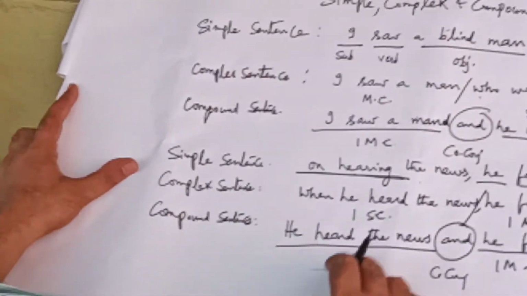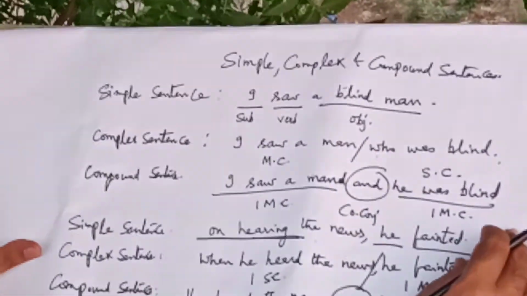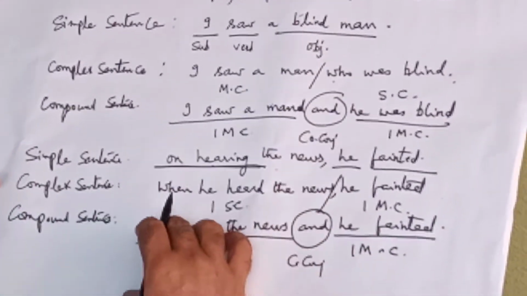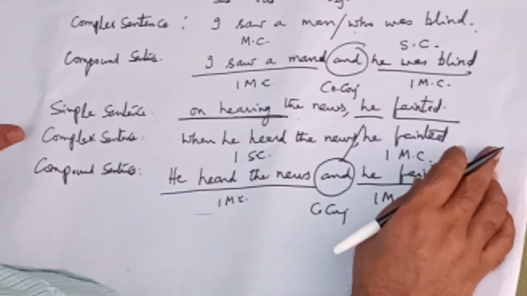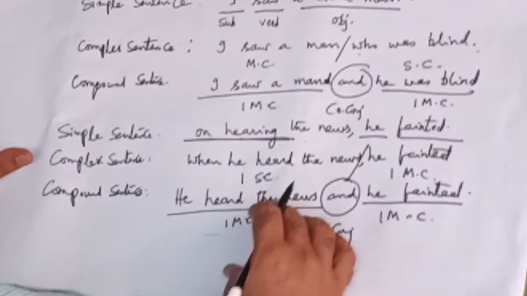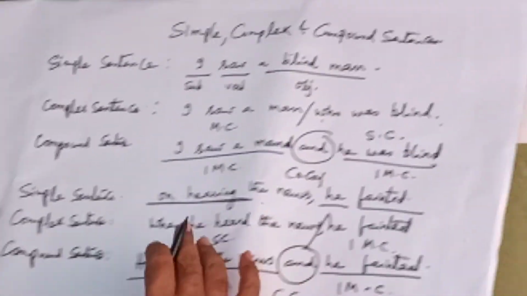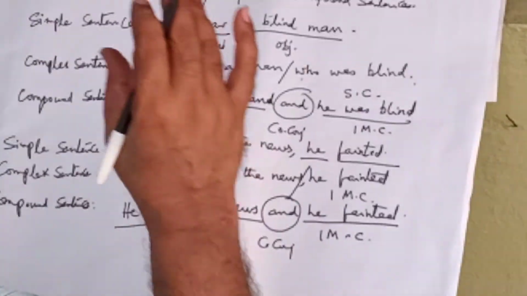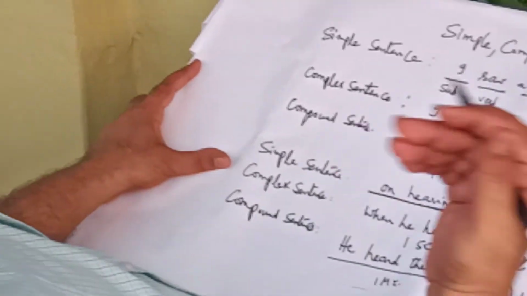Dear students, let us observe these three sentences. On hearing the news, he fainted. When he heard the news, he fainted. He heard the news and he fainted. So there is absolutely no change in the meaning. So what we have done is, we have transformed one sentence into another without changing the meaning.